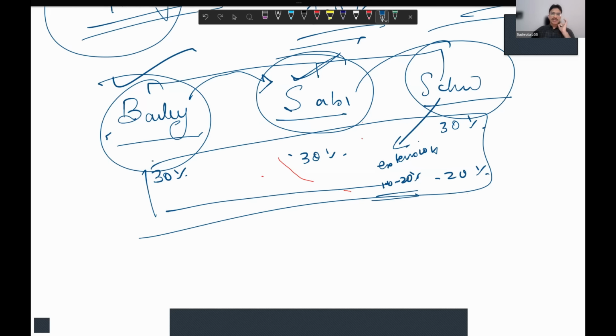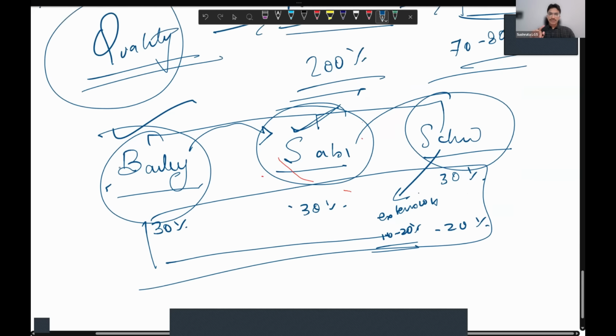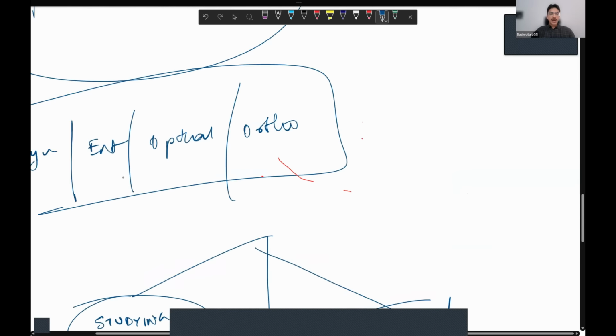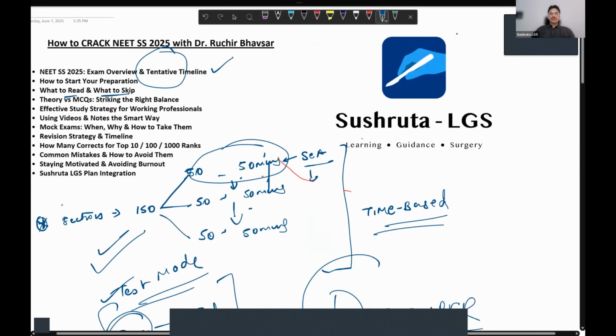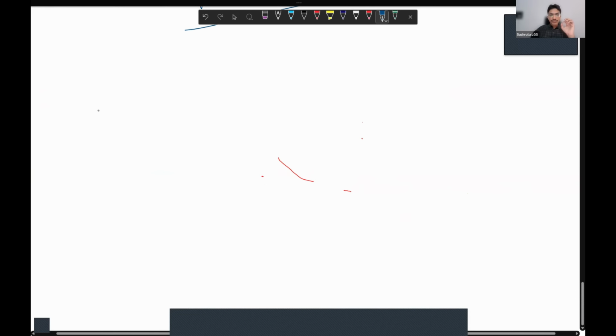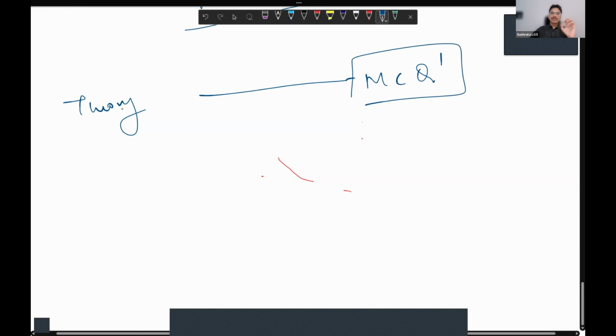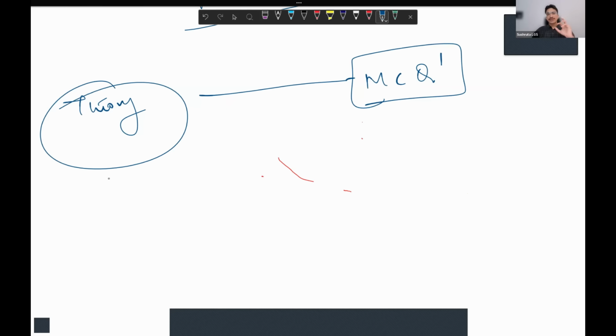But make sure that if you have time and if you are able to do it, read all three of them. If you're unable to read Bailey, Sabiston, add on the Schwartz content from our app. That will be covering all three books in general. Okay, so that is the most important thing about the books. Now coming to theory versus MCQs. You need to balance out the theory reading with MCQ solving.